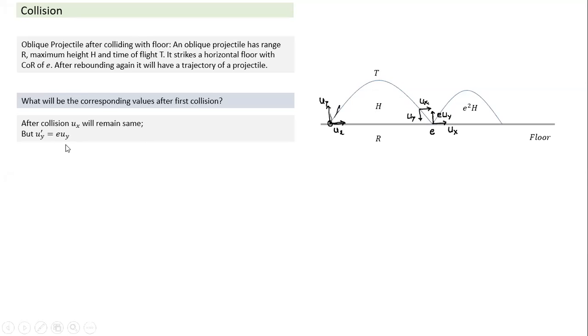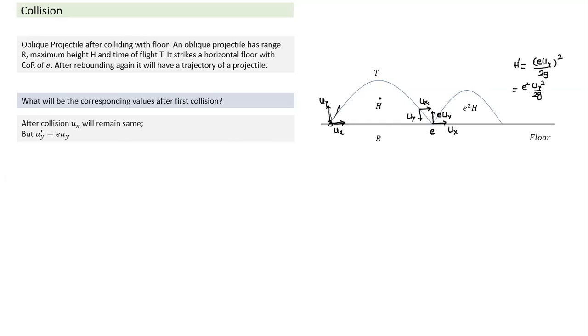And now we can easily answer the height. The maximum height it reaches is equal to the square of the y component divided by 2g. So if I write maximum height as h dash, this is the square of the y component of velocity divided by 2g, which is equal to e square u square by 2g. What is u square by 2g?